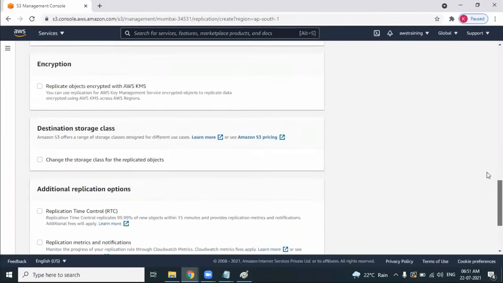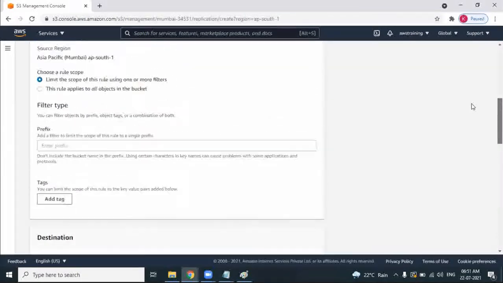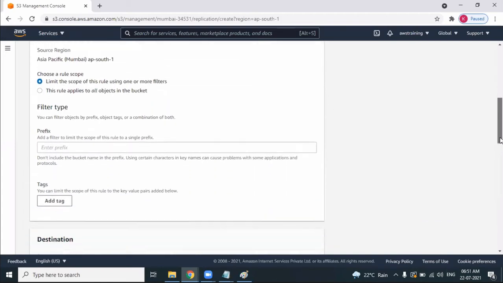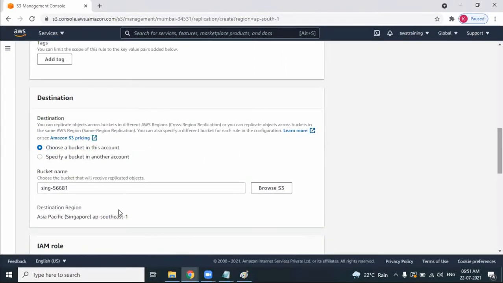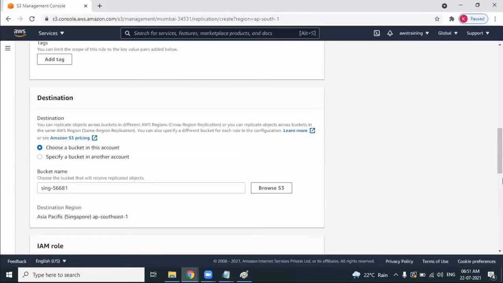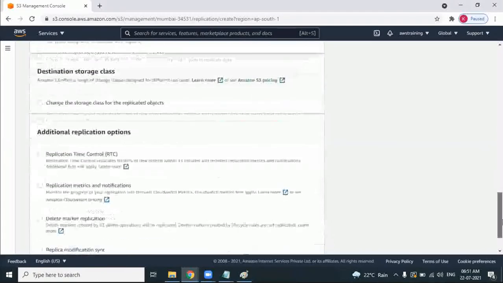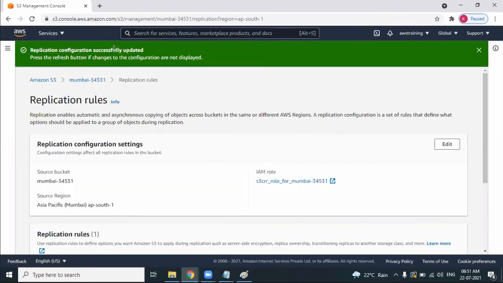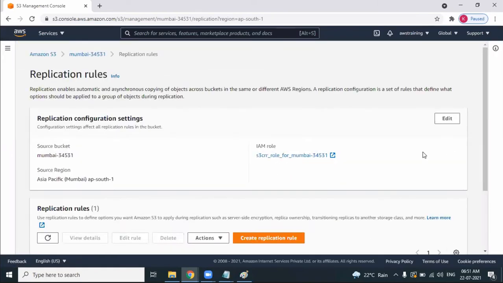That's it. So what you're doing, you're clearly mentioning that the source bucket is in the Mumbai region. Okay. And then you're clearly mentioning that the destination region is Singapore. That's it. We have created a replication rule. Replication successfully configured.